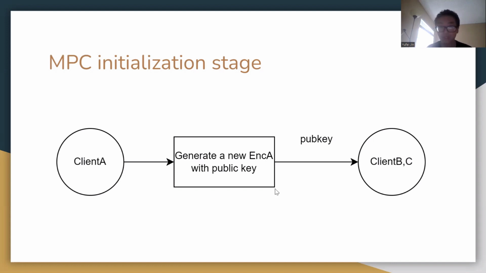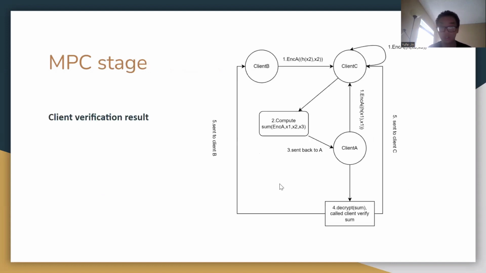And then those clients in the MPC stage will encrypt their hash message along with the original raw data with this new public key, and all the clients will encrypt their own message with this new public key.